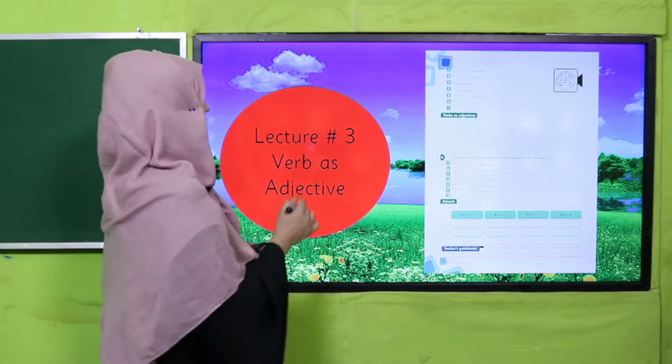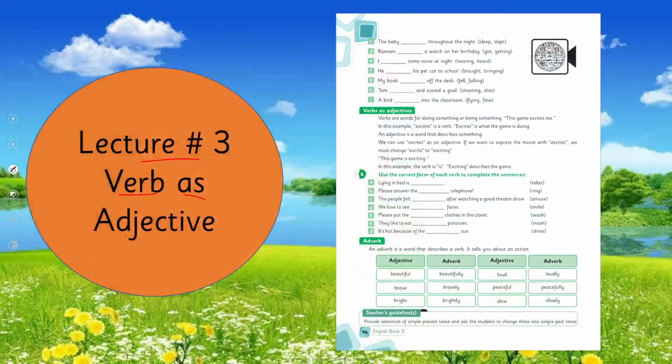Our today's lecture number 3, we will learn today verb as an adjective, how we can use a verb as an adjective, and we will cover page number 96.